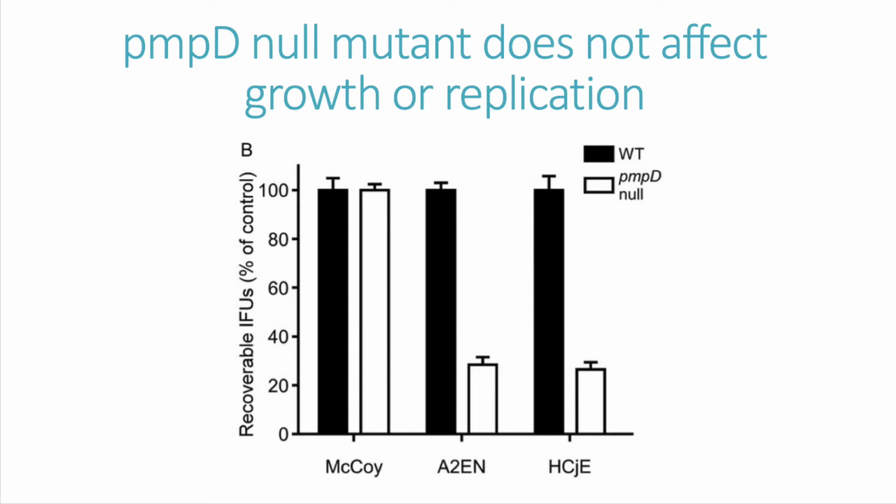The chlamydial IFUs that entered those cells were able to grow, replicate, and burst out of those cells in the same burst size as the wild-type strain. This suggests that PMPD does not play a role in the growth and replication of chlamydial IFUs in cells. Rather, it further validates the crucial role of PMPD in infectivity and early attachment in endocervical and conjunctival cells as hypothesized.